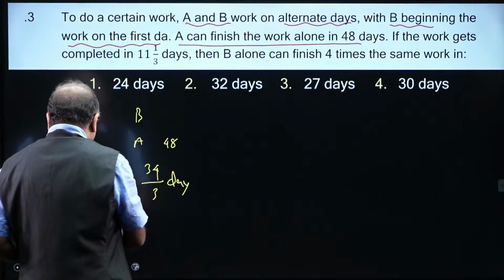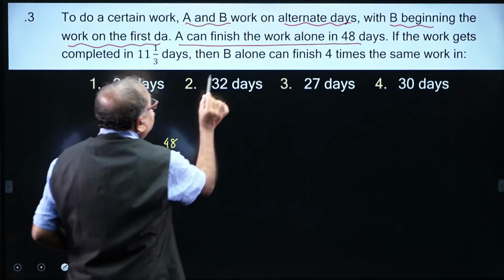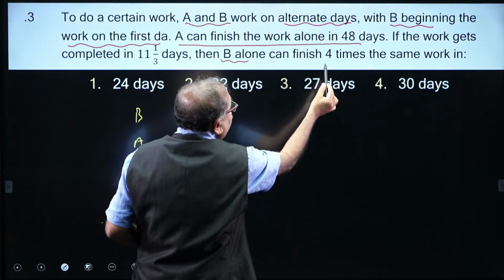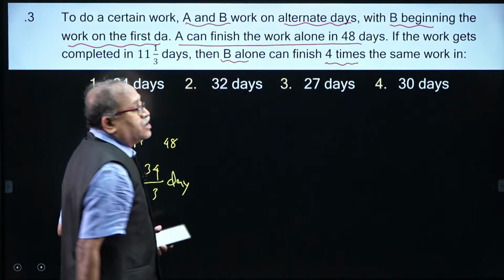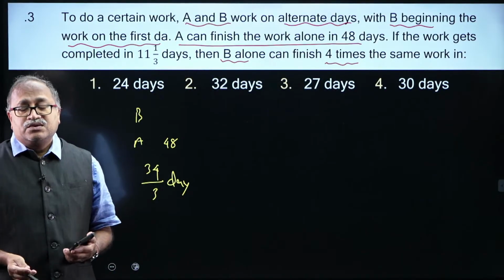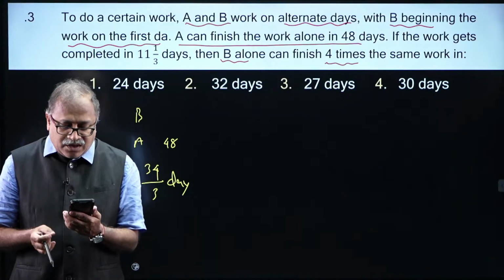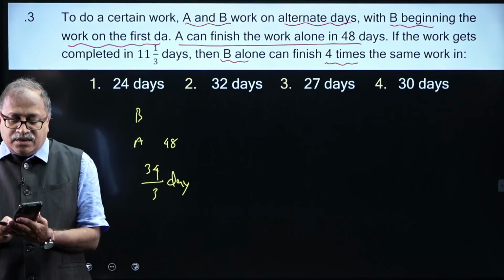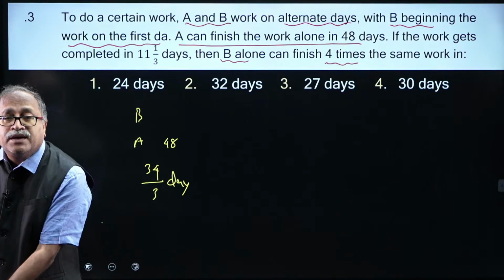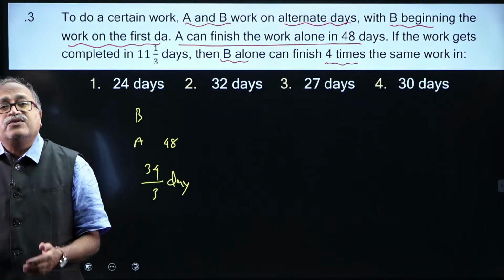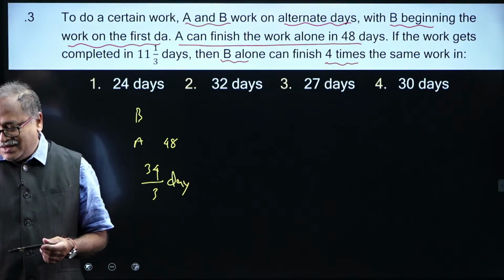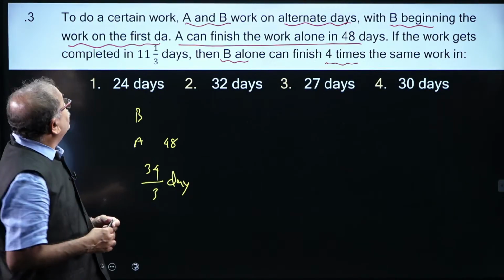Then B alone can complete 4 times the work in how many days? If I can find out in how many days B alone can complete one work, then we can find 4 times the work in how many days. Let us, my dear friends, work it out.